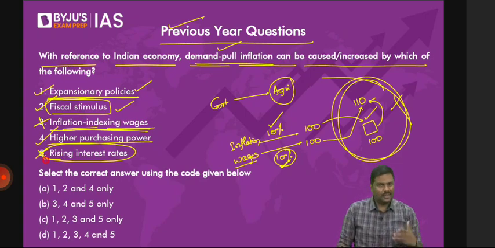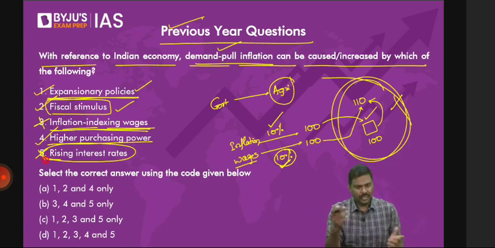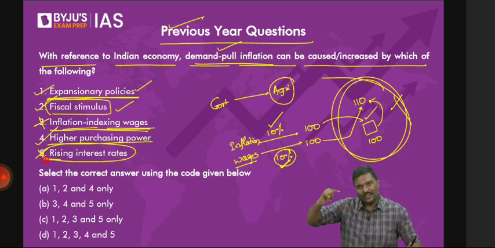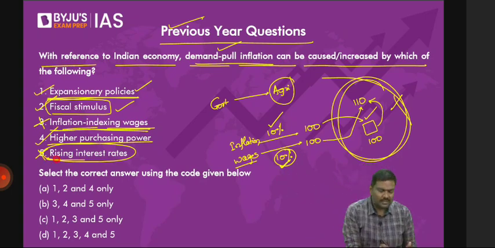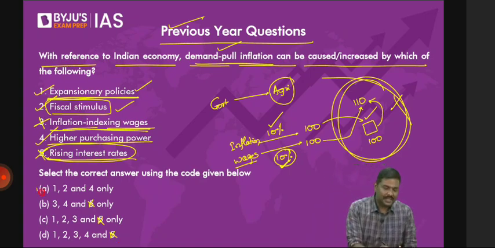Anyways, again, there are different ways to solve it. I am solving it sequentially. In exam, you don't have to do it. If you find that one of the factors is wrong, start with the fifth one. You can use it as elimination. Simple. Basically, you already have the right option.